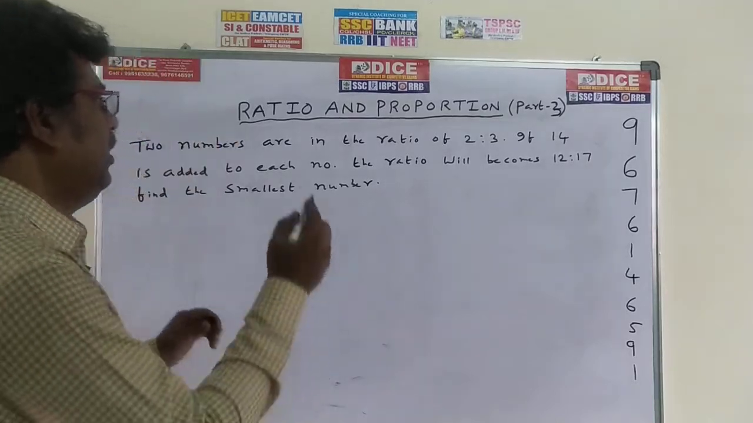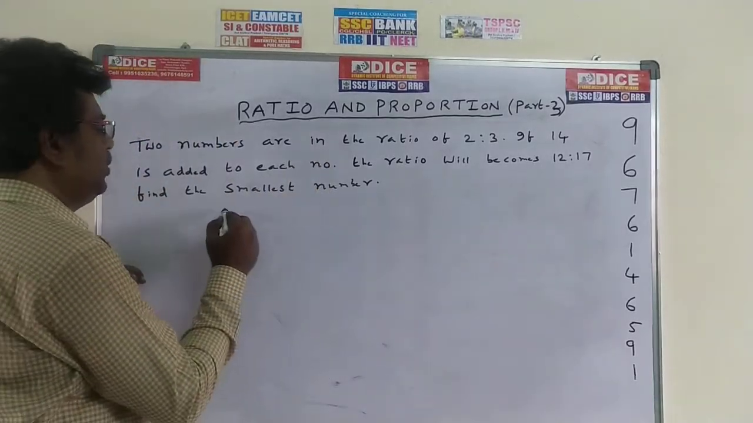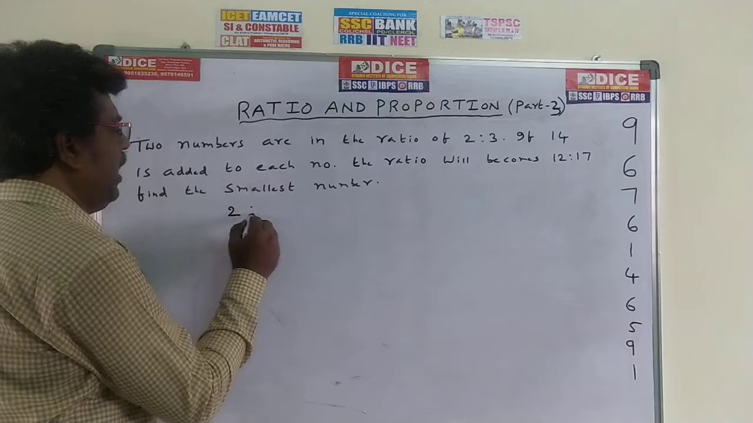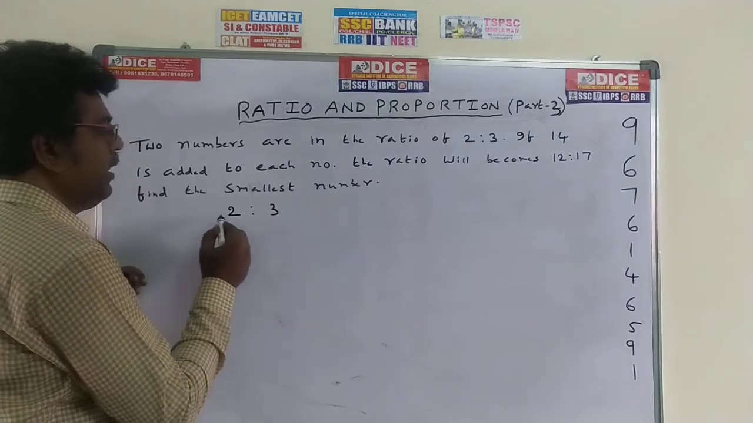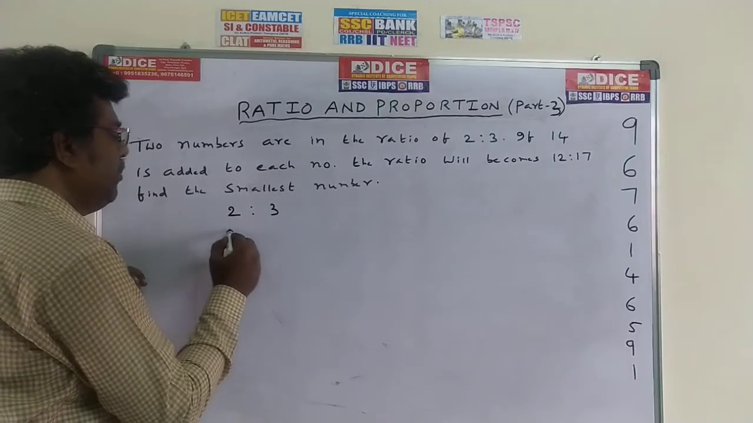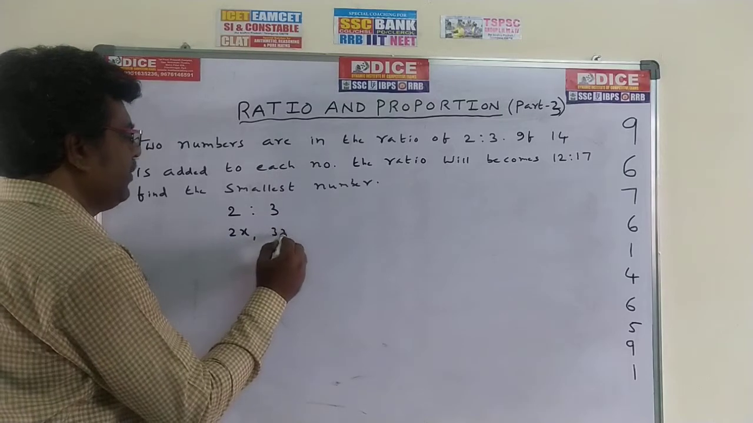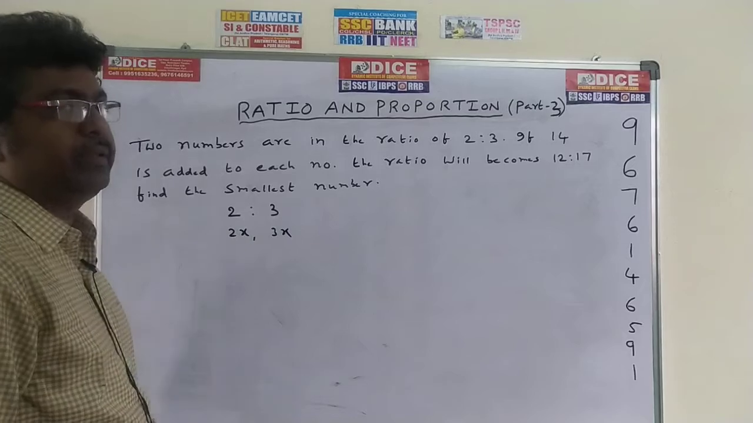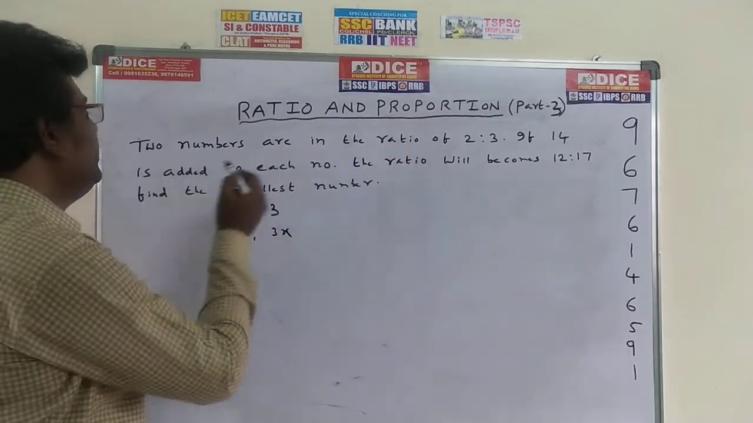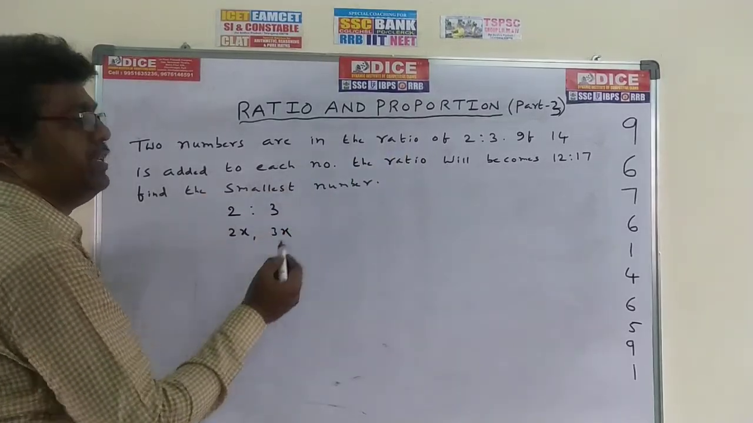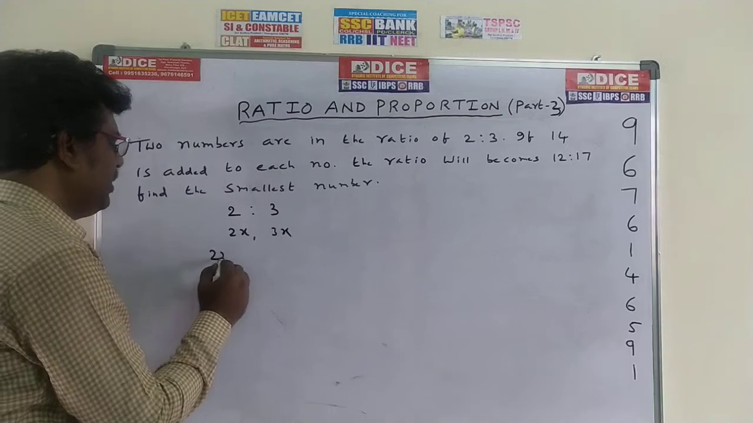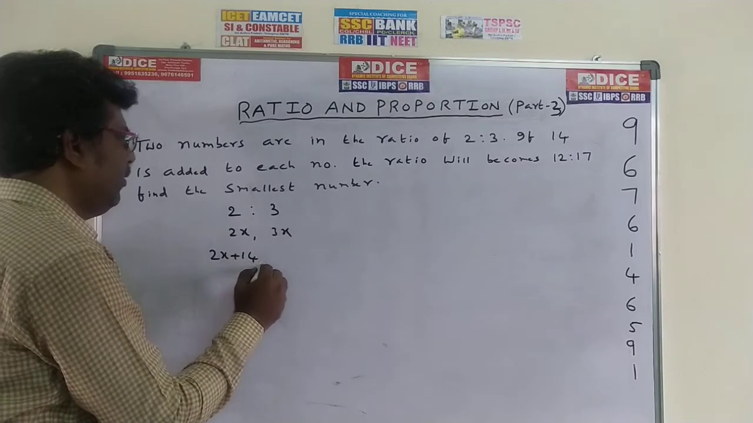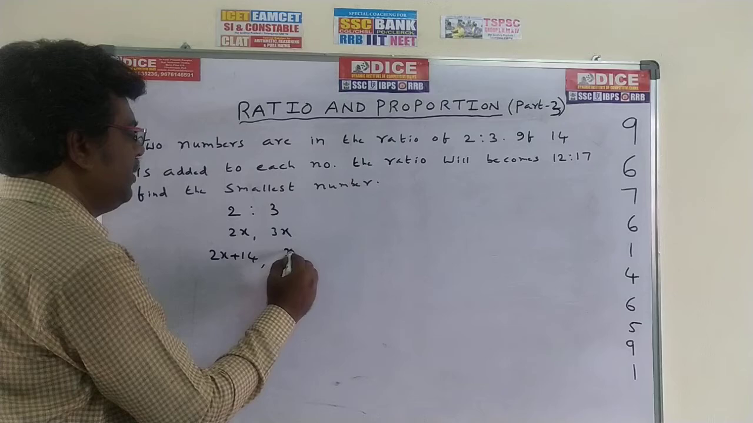Now see here, two numbers are in the ratio of 2:3. Let the numbers according to this ratio be 2x comma 3x. Then 14 is added to each of these numbers. So the numbers become 2x plus 14, and the other one is 3x plus 14.